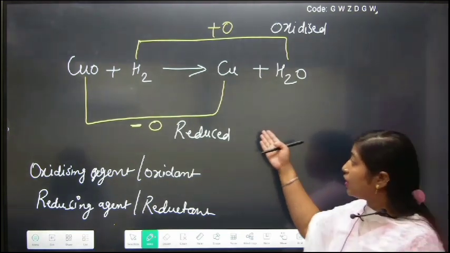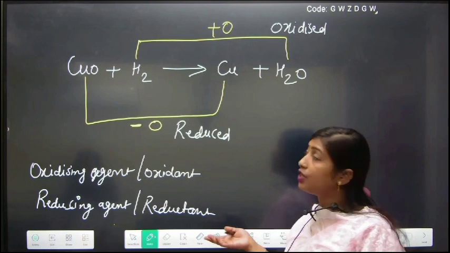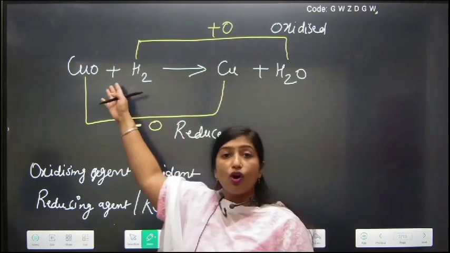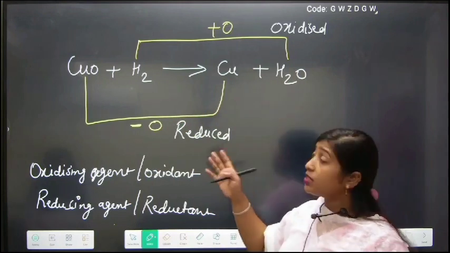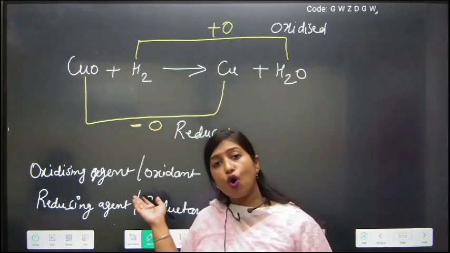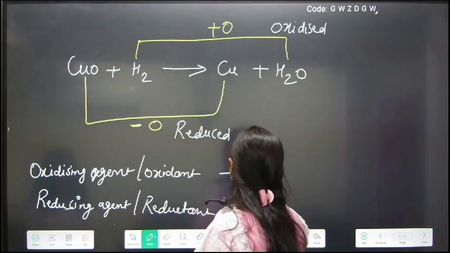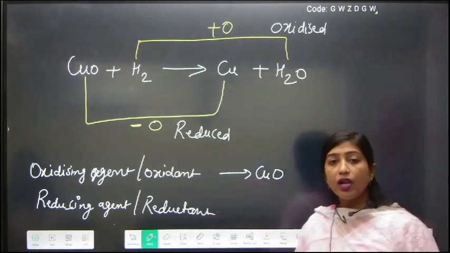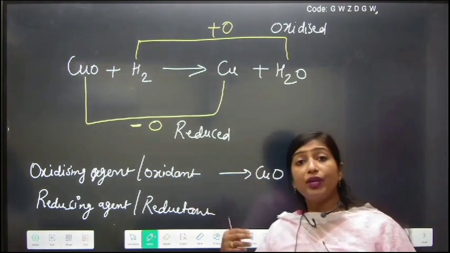Now you can see here, who is stimulating the process of oxidation? That is copper oxide, which is providing oxygen to hydrogen to get oxidized. It means here the oxidant or oxidizing agent is copper oxide. Simple. And the reducing agent or reductant is simply the one who is accepting the oxygen.